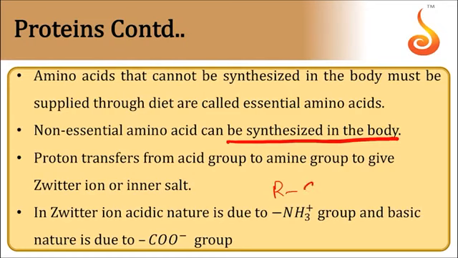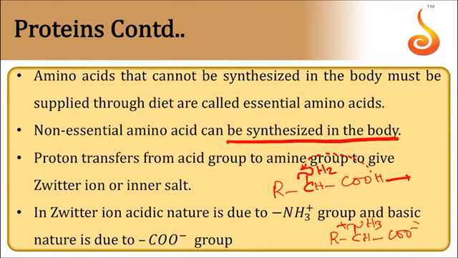In an amino acid, since both acidic and basic groups are there, at a particular pH, what happens? H plus is migrated from COOH to NH2. Then it gives the Zwitter ion, CH NH3 plus COO minus. So at a particular pH, an amino acid can exist as a Zwitter ion. That pH is called the isoelectric point. The pH at which an amino acid exists as a Zwitter ion and cannot migrate towards the anode or cathode during electrolysis, that is the isoelectric point.